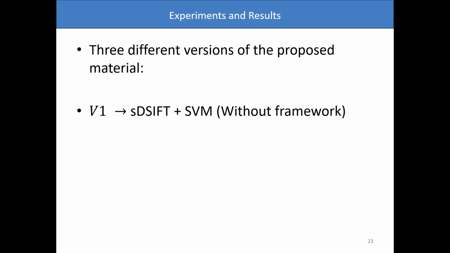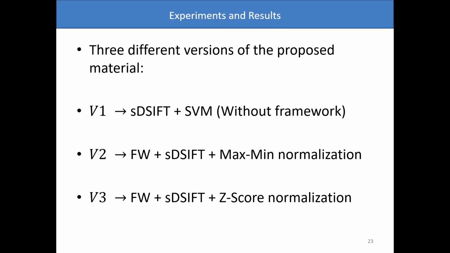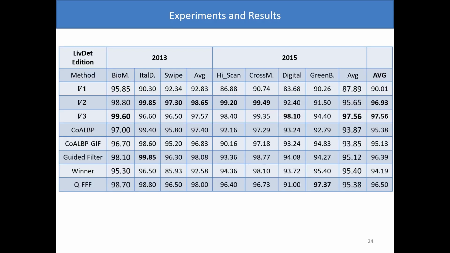And we evaluated 3 different versions of the proposed method. V1, which is purely the proposed density descriptor without the framework, trained with a linear support vector machine. V2, which is the joint use of the descriptor and the proposed framework, considering the max-min normalization strategy. And V3, the same as V2, considering the z-score normalization technique. We can see in the results that V1 works better than the winner of the 2013 edition and presents competitive classifications in most cases using a very simple formulation.